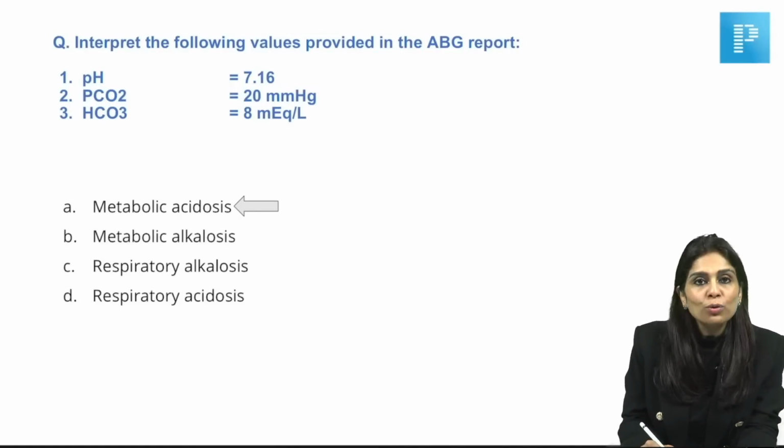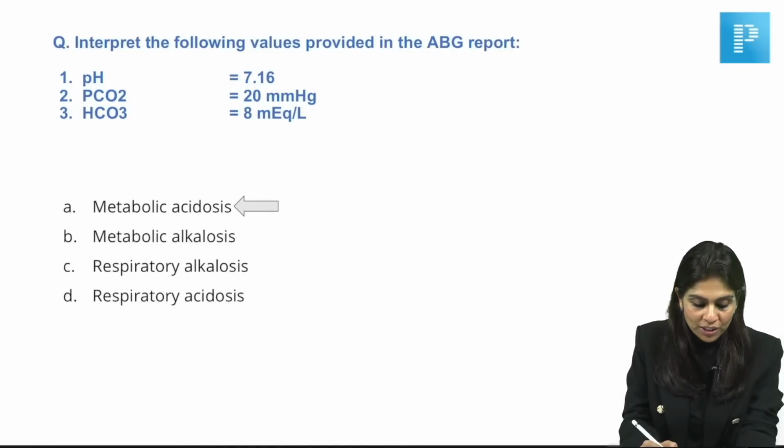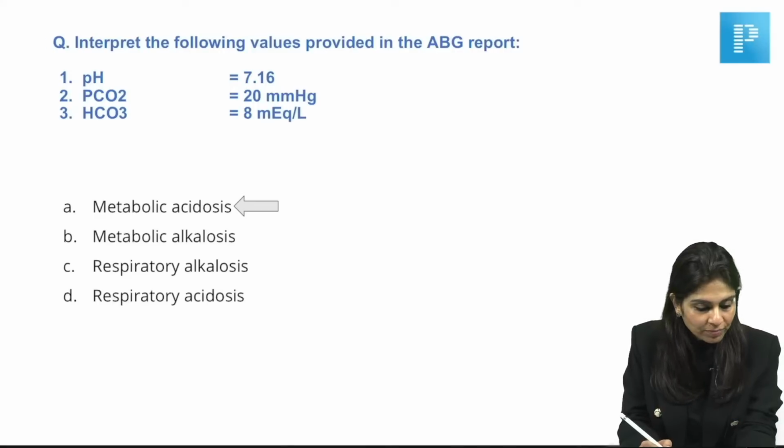Of course, I was told that there were many other values which are also given in the report. We don't have to worry about any other values. Just look at pH, bicarbonate and PCO2 and you'll get the right answer, which is metabolic acidosis. Is that clear?